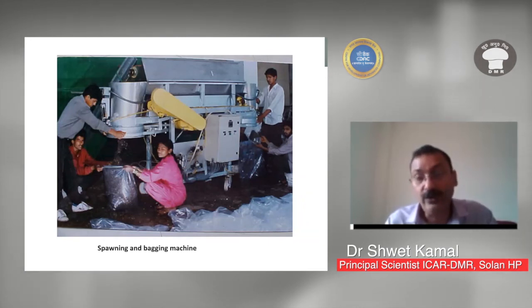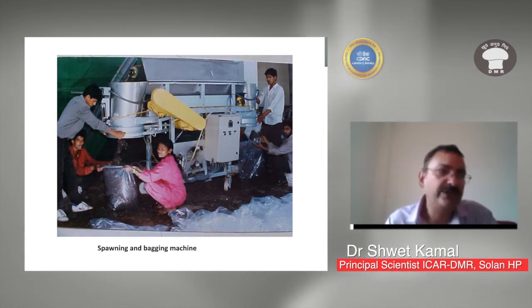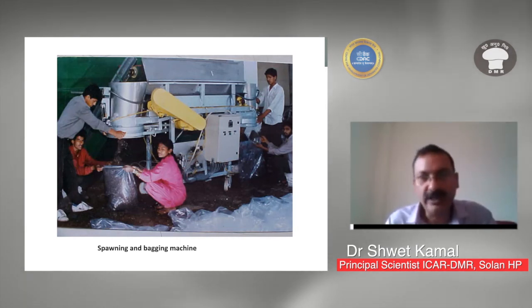Manually, it is very difficult to spawn or bag 5,000 bags in a day. You will need a lot of labor. So to reduce the labor cost, there are spawning and bagging machines, which normally bag in